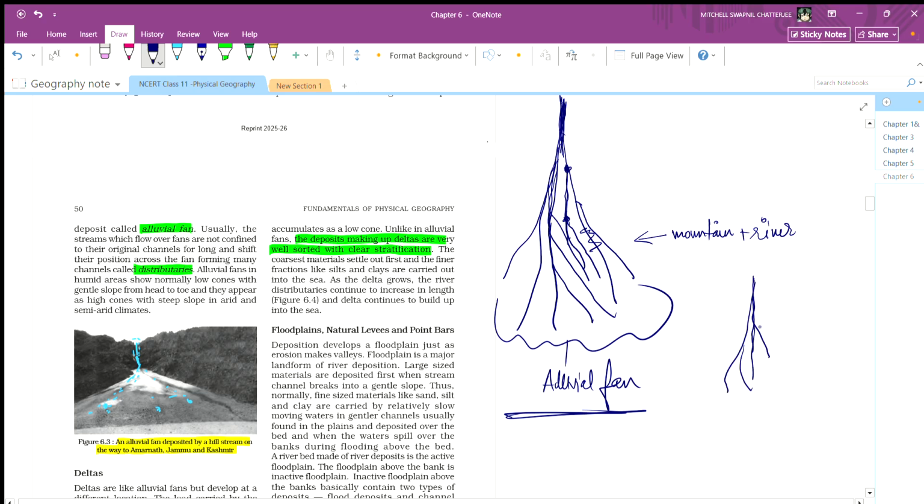But deltas are basically the same, but the river doesn't have as much coarse material as the mountain. It has some coarse material, and it also changes channel due to the deposition of that material, but not as much as the alluvial fans.